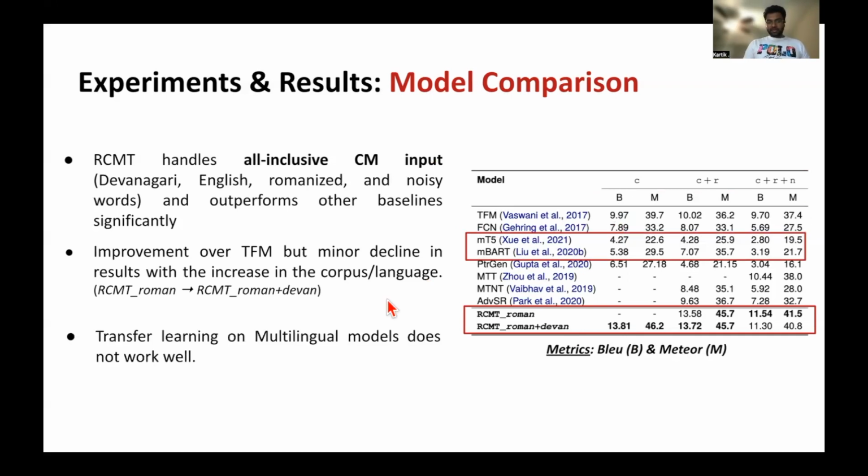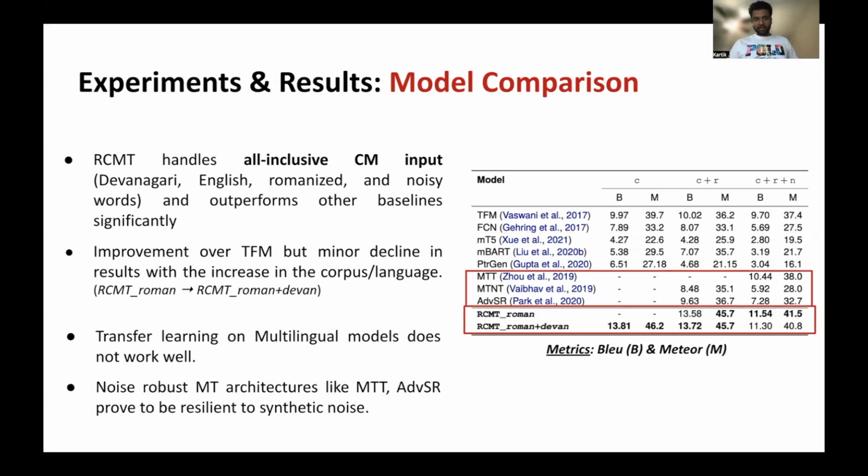The next is we see the performance on multilingual models such as T5 and BART. So this MT5 and MBART don't have the Codemix version in their pre-training corpus. That's why we don't see a very good performance in code mixing as well, even after fine-tuning.